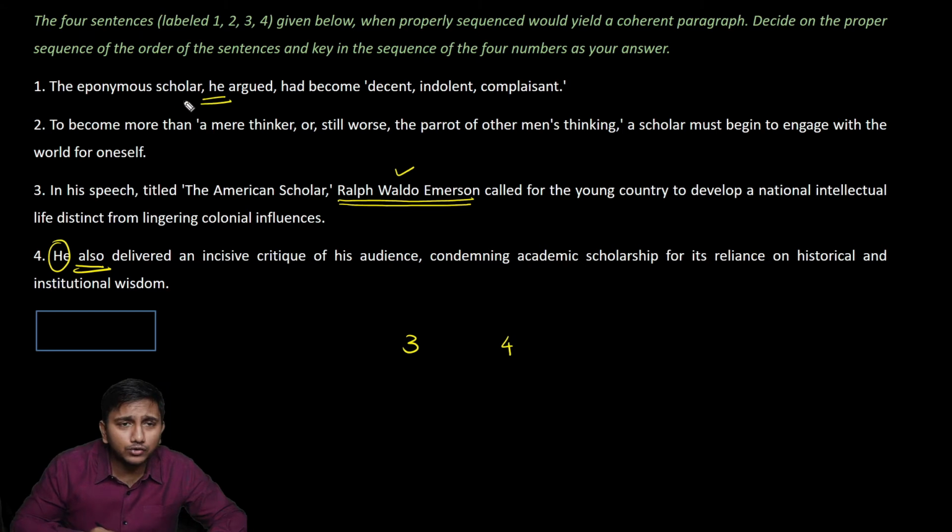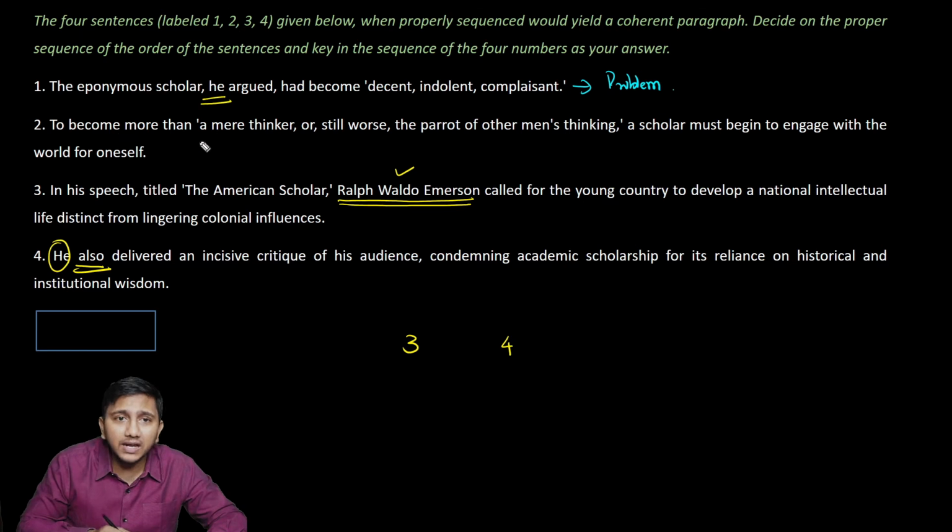The eponymous scholar. Now, what do you mean by eponymous scholar? When you say eponym, it is someone after whom something is being named. So as it is given, The American Scholar, that is the name of the speech. So the eponymous scholar should come after you speak about The American Scholar for the eponymous to make sense. So after he has spoken about these two, the eponymous scholar, he argued, had become decadent, indolent, complacent. So that's more like a problem. Okay. So this is speaking of a problem.